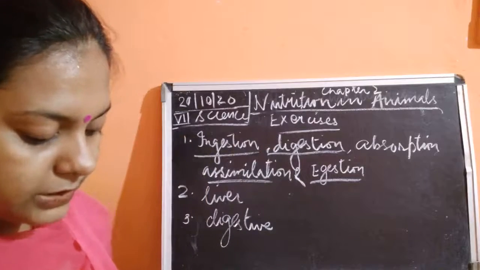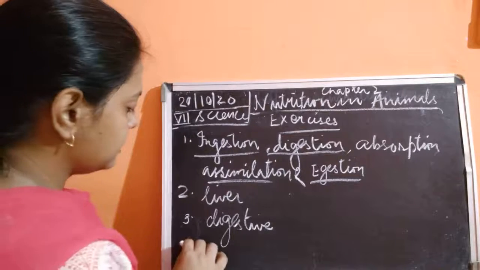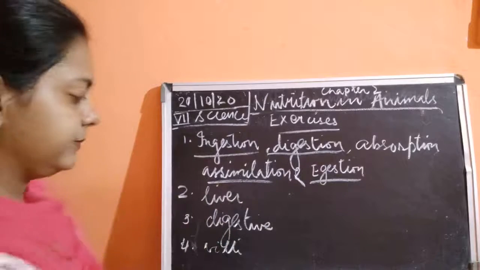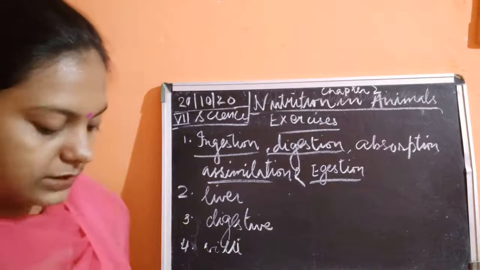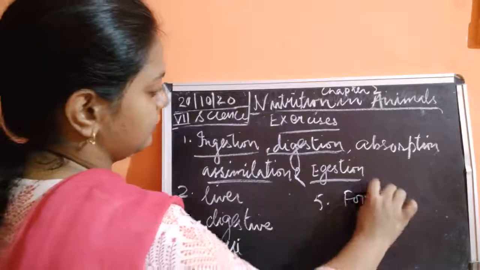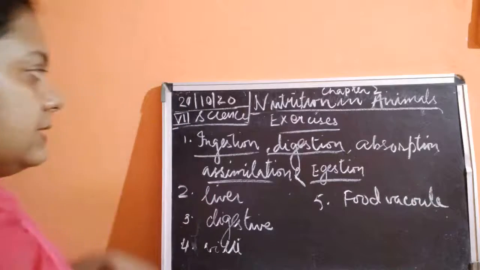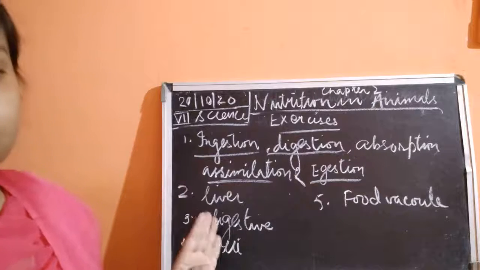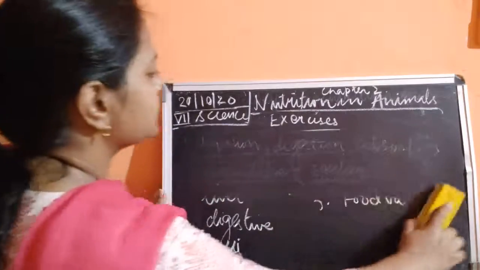Okay, then the fourth point is the inner wall of the small intestine has many finger-like outgrowths, which are known as the villi. Okay, this is known as villi. Then after that, fifth point, amoeba digests its food in the food vacuole. Okay, so this is the fifth point. First is ingestion, digestion, absorption, assimilation and egestion. Second is liver. Third is digestive juices. Fourth one is the villi. And the last one is the food vacuole. Okay. Then this was about fill in the blanks.